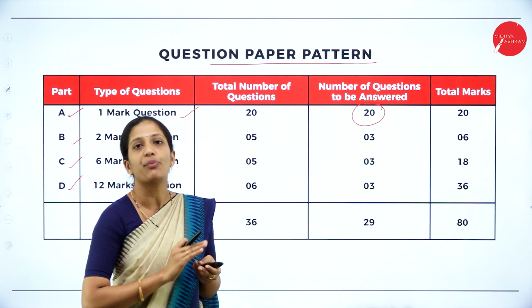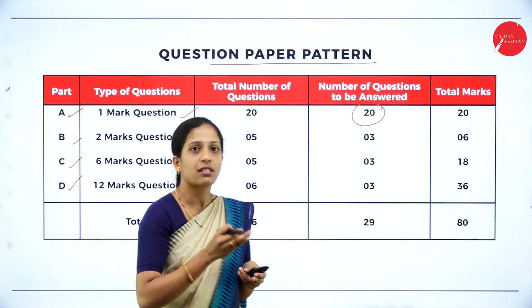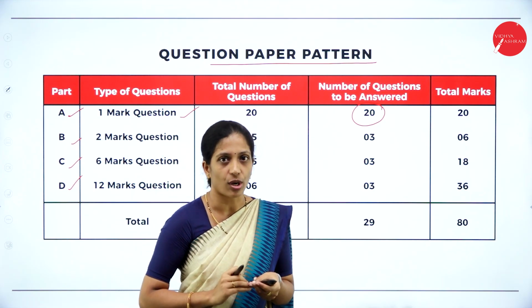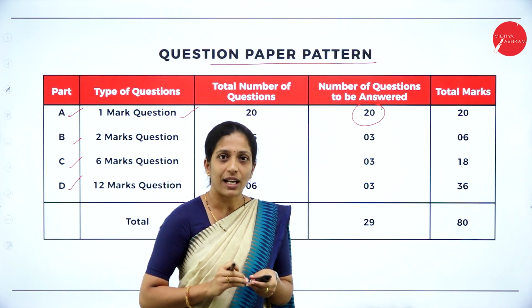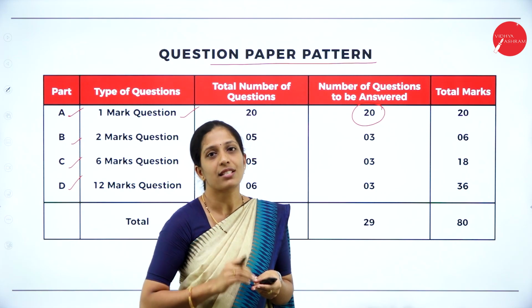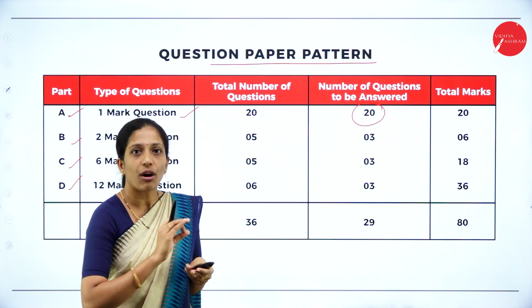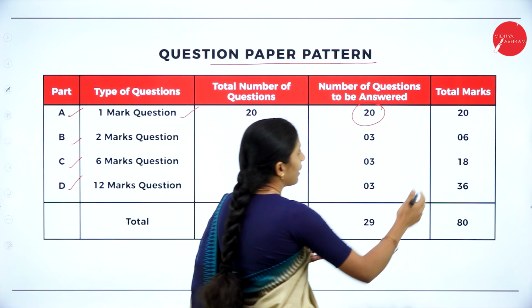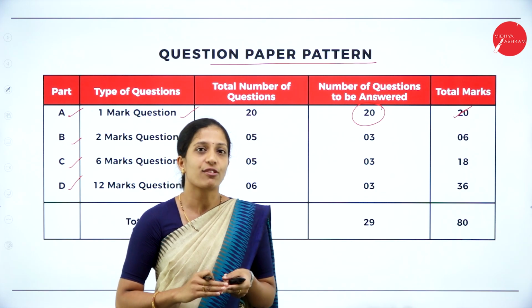It is compulsory without any options, where under first main you will have multiple choice questions, second main you will have fill in the blanks, third main you will have match the following, fourth main you will have one word or one sentence questions, where all the 20 questions are compulsory without any option, so that you can get 20 marks under section A. Hope you are clear about section A.